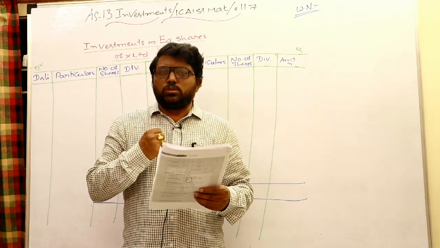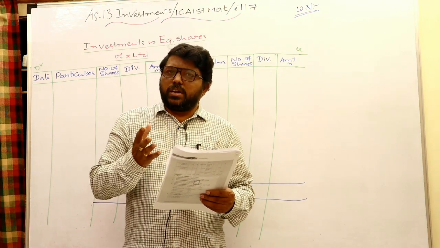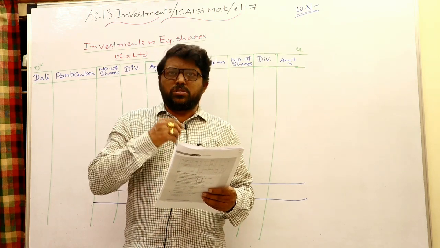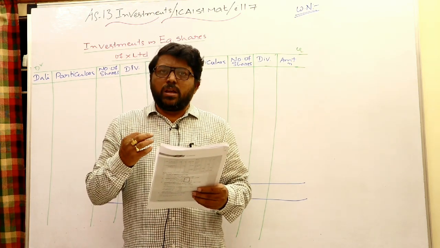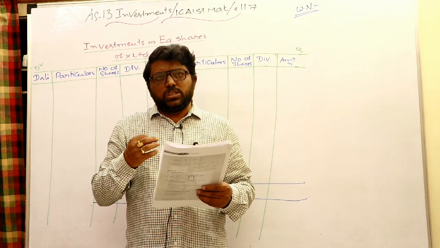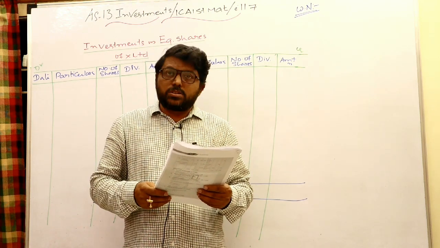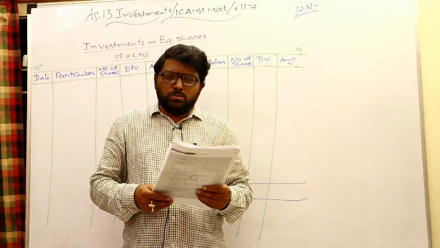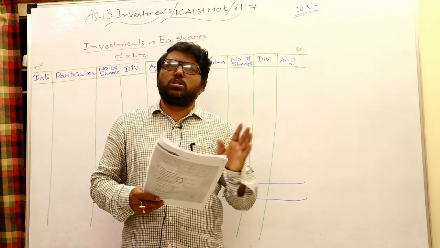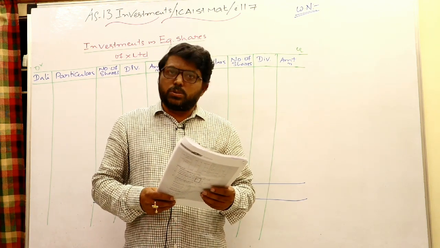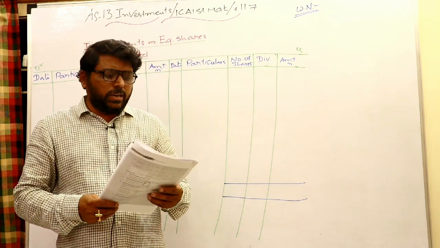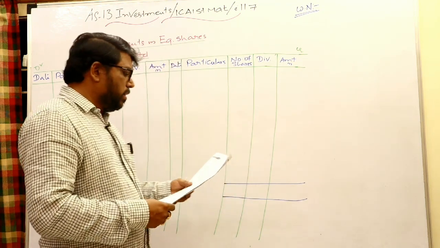Some right shares are issued by the company. Out of the rights issued, some right shares are purchased and some rights are sold in the market. There are pre-acquisition and post-acquisition dividends. And lastly, some equity shares are sold. Mostly I can say that almost all the points are covered here, so in this problem related to equity shares, let us see how to handle this.